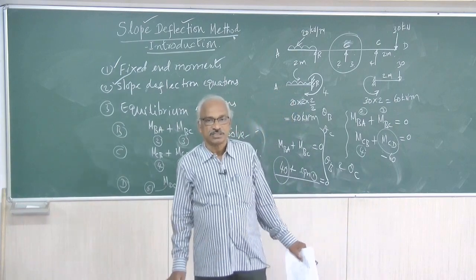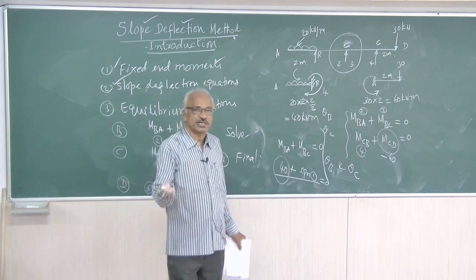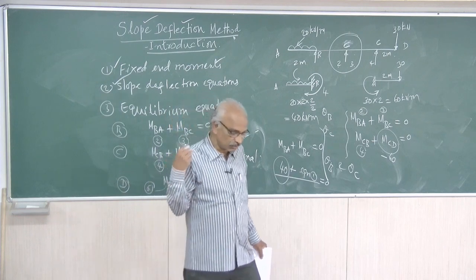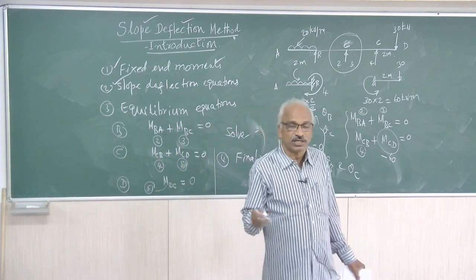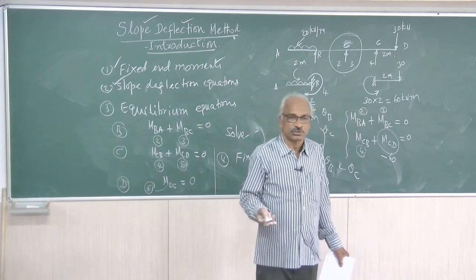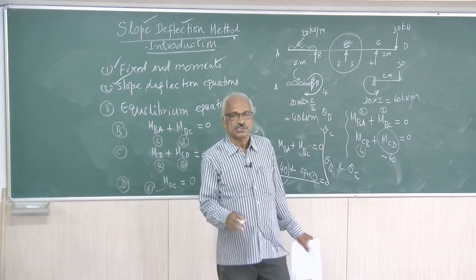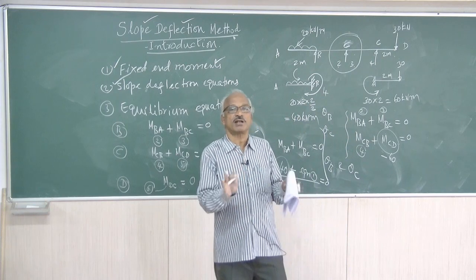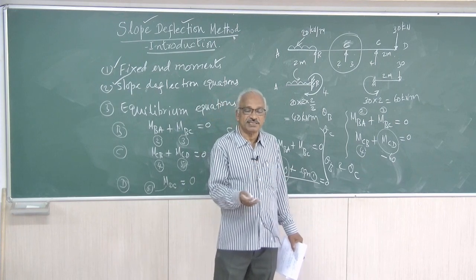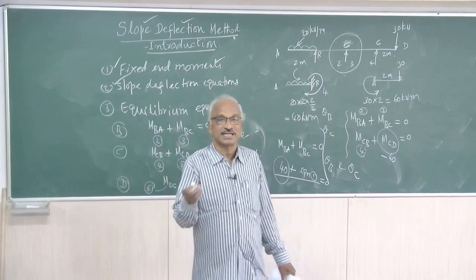If these are known, then changing moment of inertia and dealing with the settlement of supports, all those things we will do. We have only discussed generally. We are yet to take up a numerical example. Numerical examples we will take from the next class onwards, dealing with continuous beams and portal frames. So this is to give an overall idea about what the slope deflection method is, what the unknowns are, and how to deal with them. It's only a general idea. We will take up numerical examples from the next lecture onwards. Thank you.